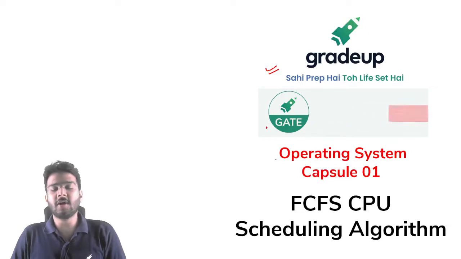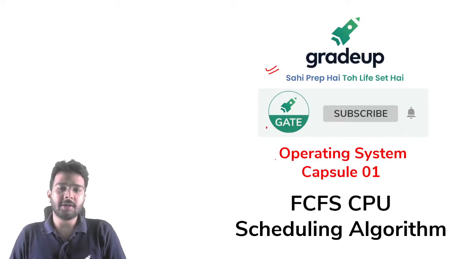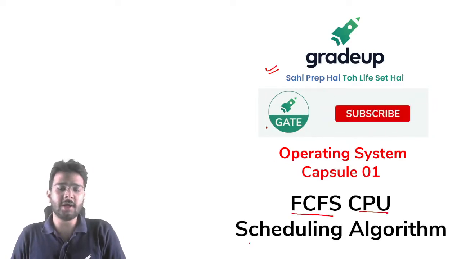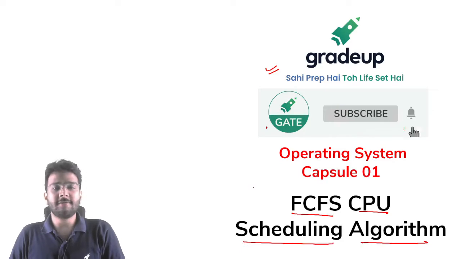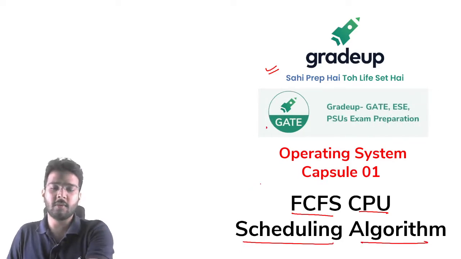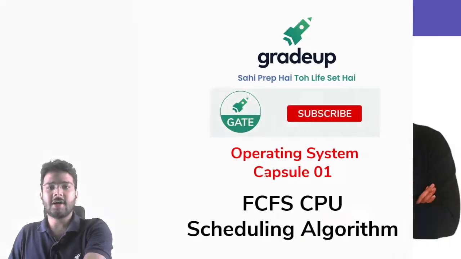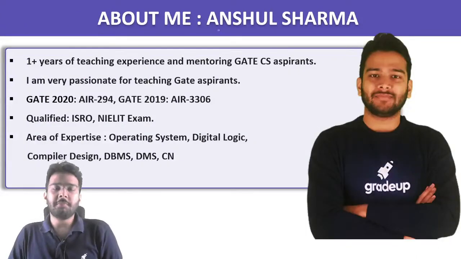And in this session we are going to talk about operating system capsule 1. In this capsule 1 we are going to talk about the FCFS CPU scheduling algorithm. This is the first CPU scheduling algorithm which we are going to discuss in this class. Okay, so let's start.